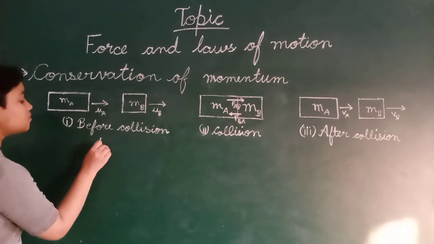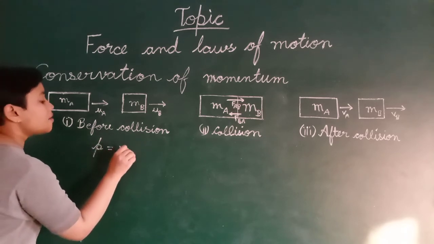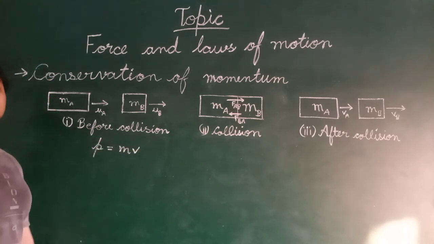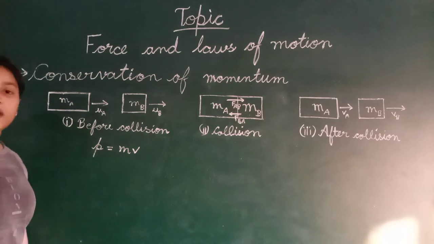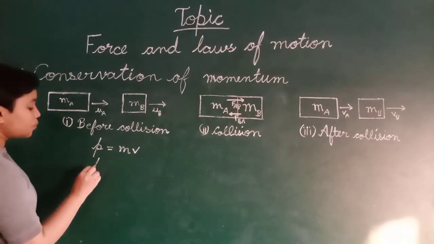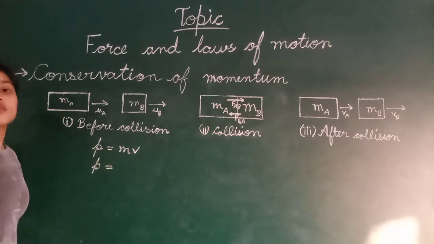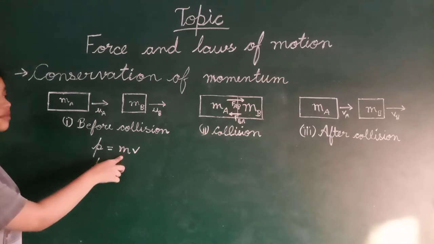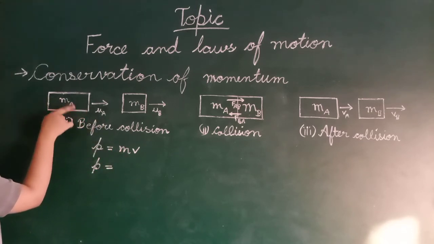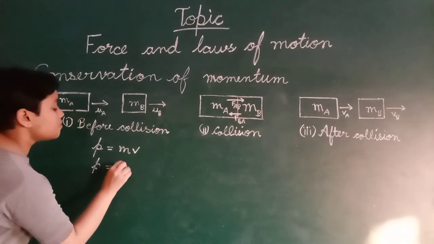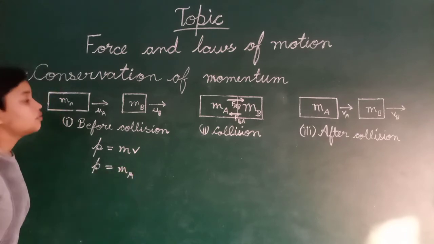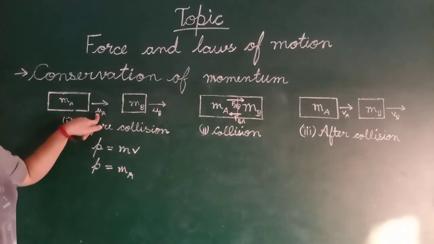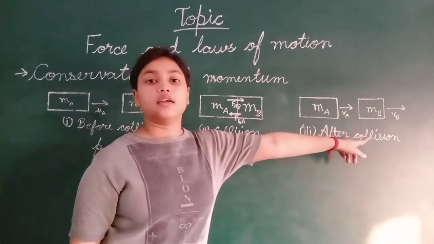This is the formula for momentum. Now what is m? We are taking this object MA. What is the velocity? UA and VA.